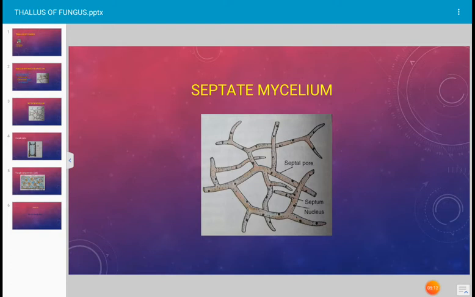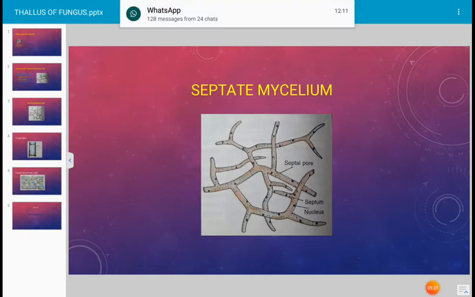This is my view, but in many books it is written as multicellular. We cannot call it multicellular because when the septal wall is not in continuation, how can we call it a cell?